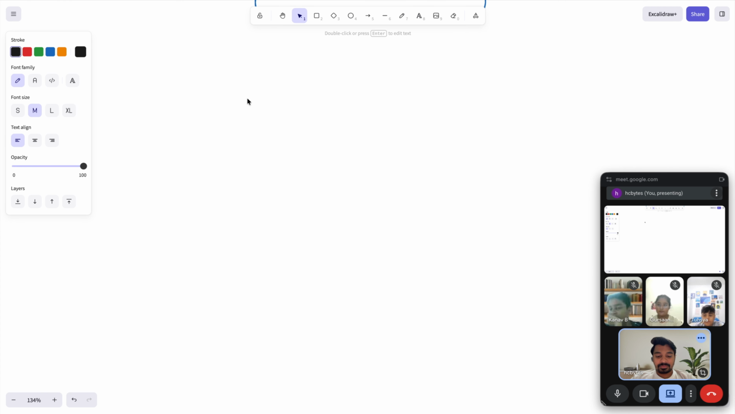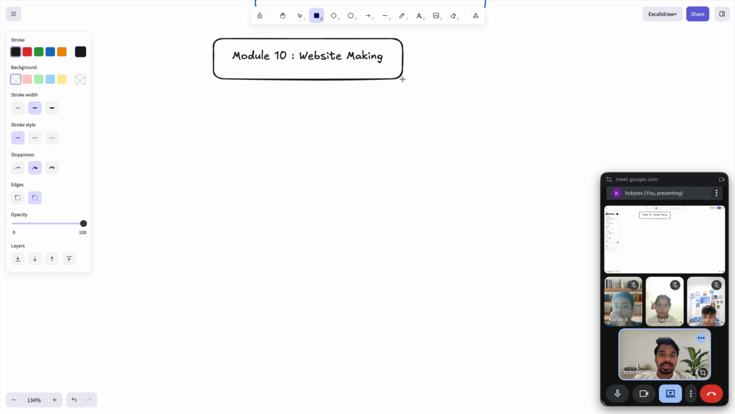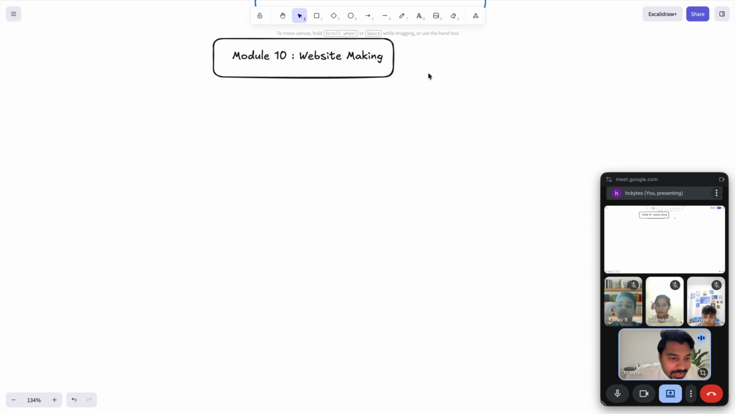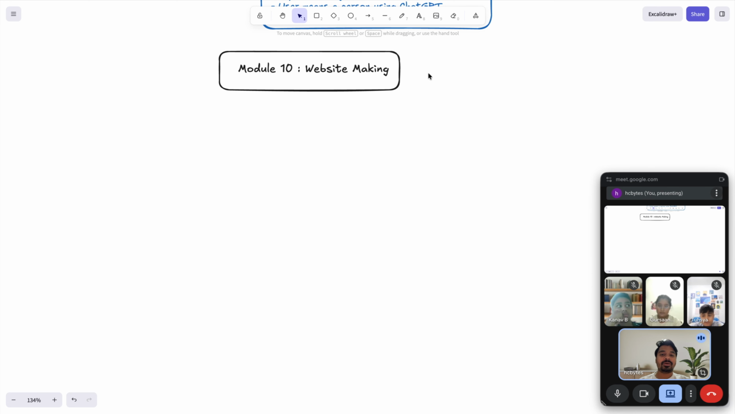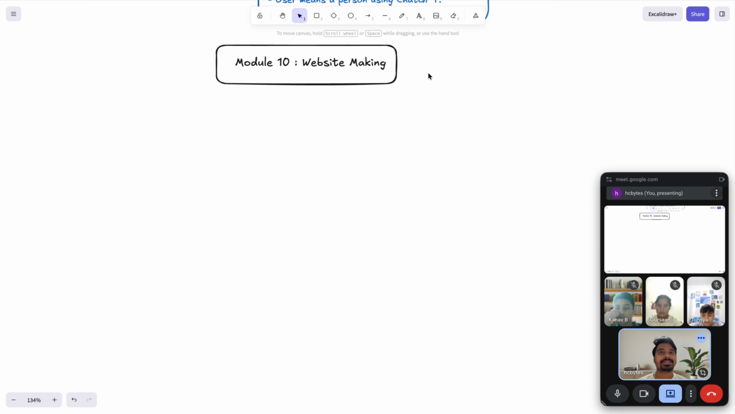Let's start. Module 10, website making. Correct. Now today we learn how to create a website. Before AI, if I wanted a website for my business or for personal things, I would go to a developer, ask them, and they would charge a lot more. But now I am able to create a website for free. Okay, I can create a website for free.